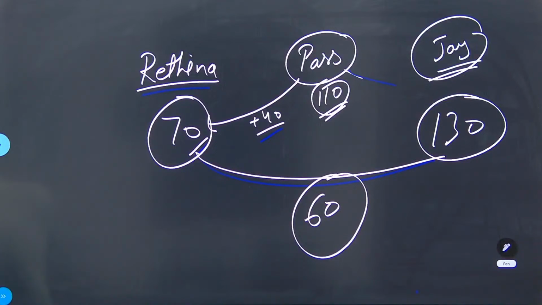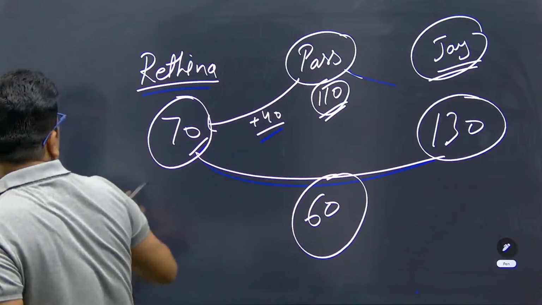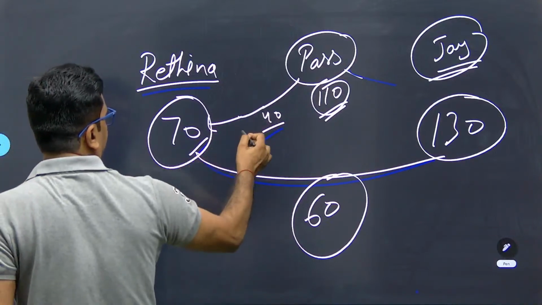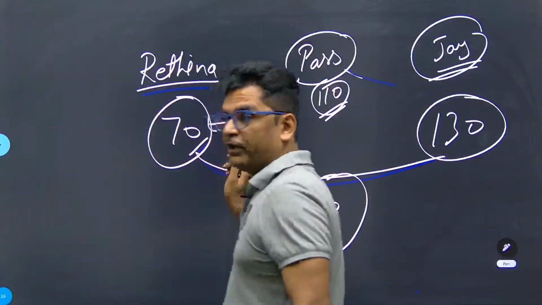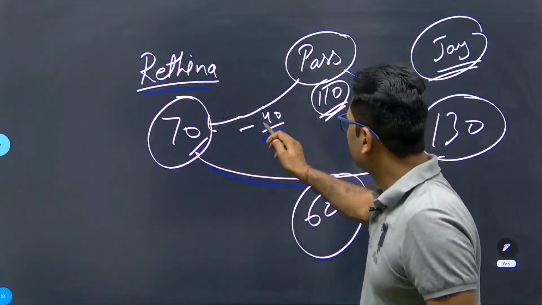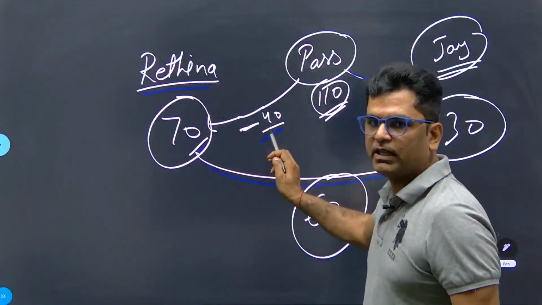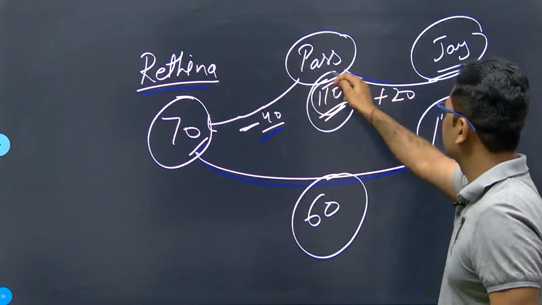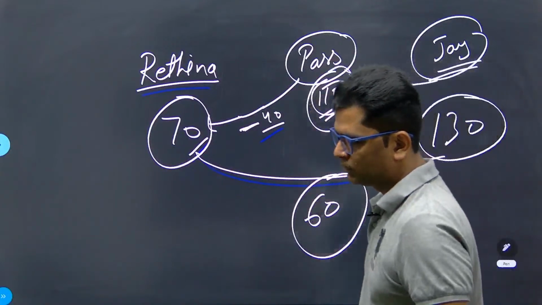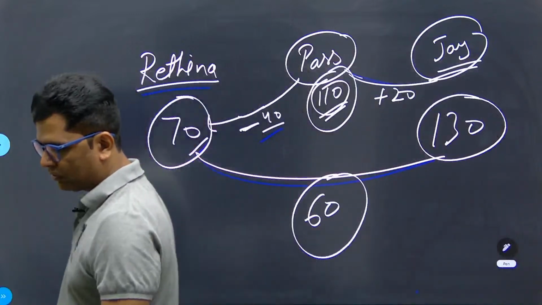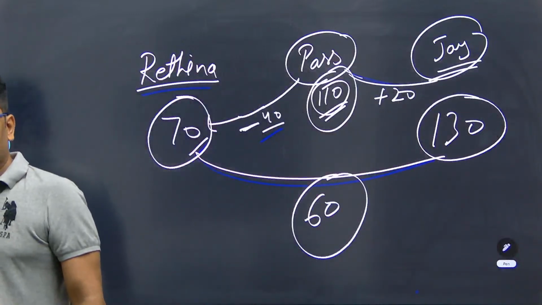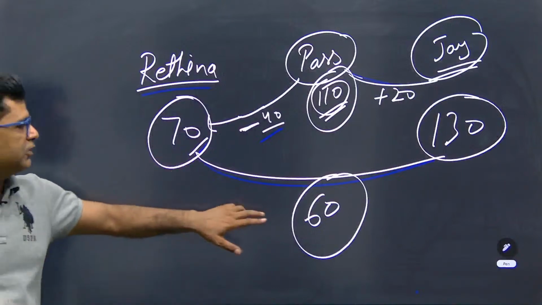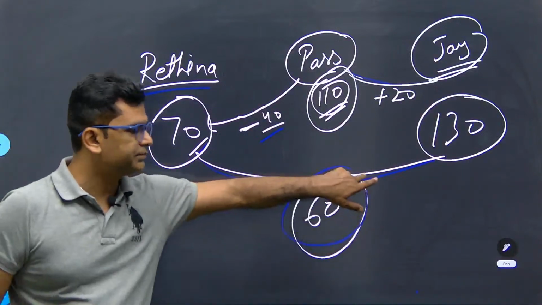Jayaprakash, is this clear? Ratina? You need 40 more marks. That's why I have written 40. You need 40 more marks, na? You failed by 40 marks. It means you have got 40 marks less. He has got 20 marks more than the passing number. Got it or not? Any number you will take, the difference will automatically come out to be 60.